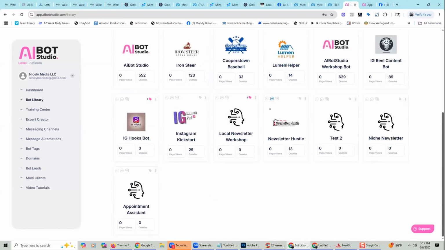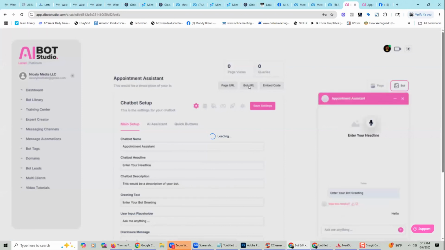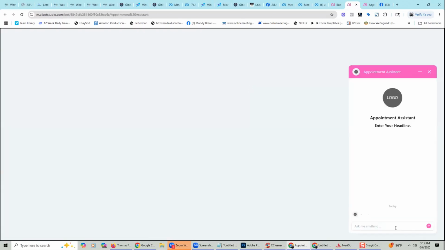Now, what's going to happen, and we're working on this right now, is if I come over here, even though it's not all pretty and everything, it has the functionality. If I click on this bot URL, you're going to see what I believe to be the most advanced appointment system ever, right? So I can click a button that says make appointment. Can I make an appointment? Let me make sure this is the right one.